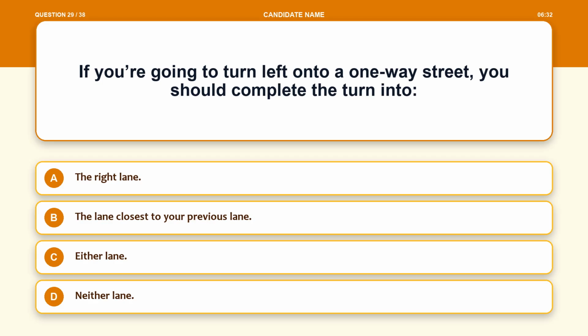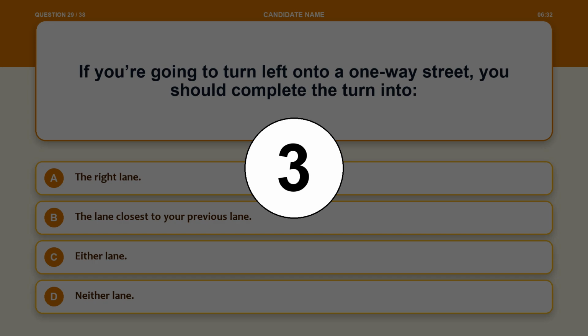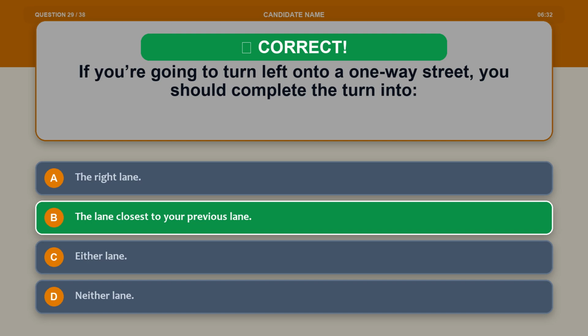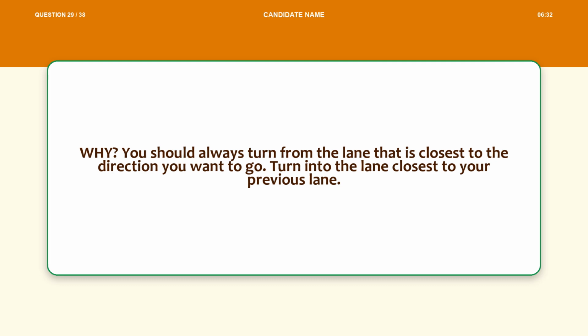Question 29. If you're going to turn left onto a one-way street, you should complete the turn into Option A, the right lane. Option B, the lane closest to your previous lane. Option C, either lane. Option D, neither lane. The correct answer is option B, the lane closest to your previous lane. Explanation. You should always turn from the lane that is closest to the direction you want to go. Turn into the lane closest to your previous lane.